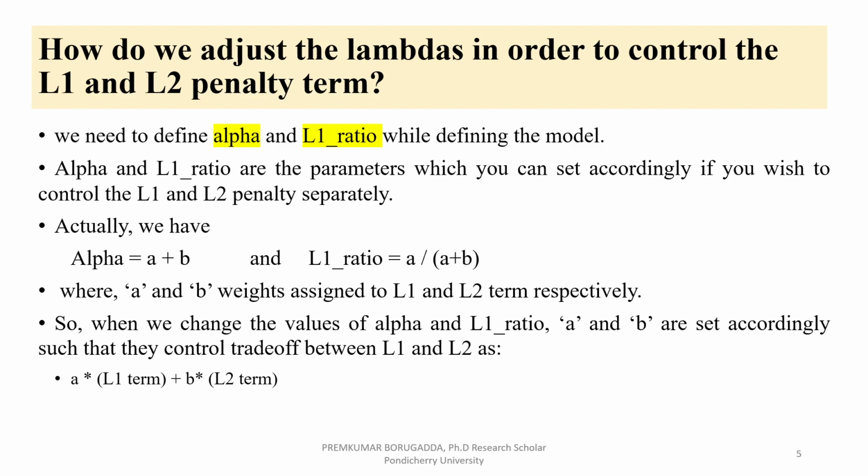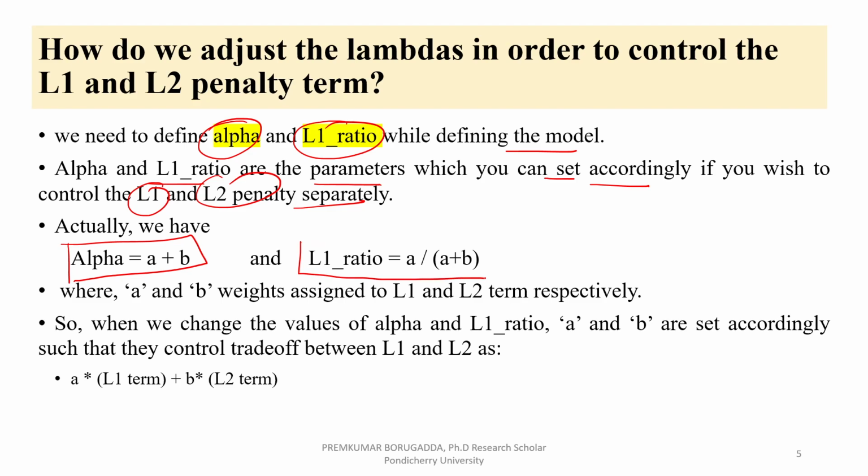How do we adjust these lambdas in order to control the L1 penalty and L2 penalty? For that purpose, we need to define the two parameters, alpha and L1 ratio, which define the model. These are the parameters you can set accordingly if you wish to control the L1 and L2 penalty separately. Actually, alpha means A plus B and L1 ratio means A divided by A plus B. Here A and B are the weights assigned to the L1 and L2 terms respectively.